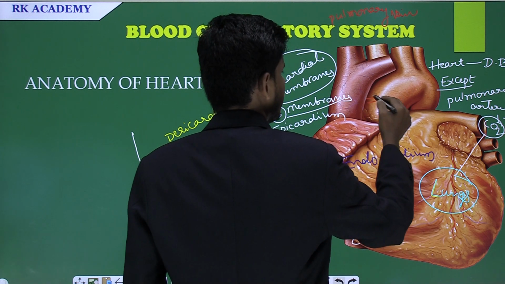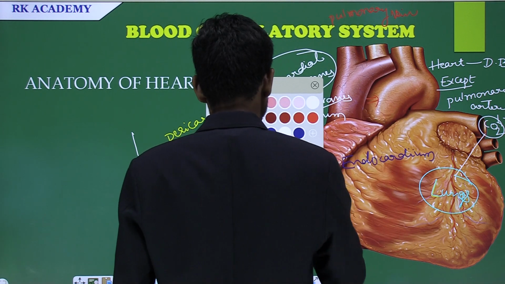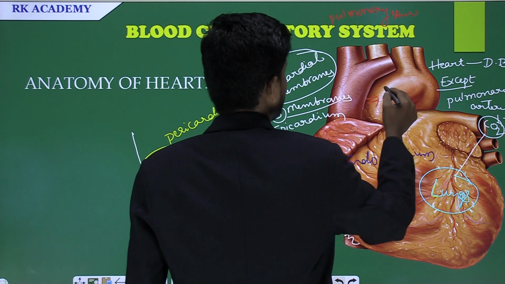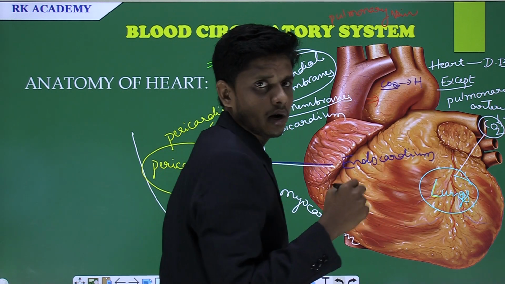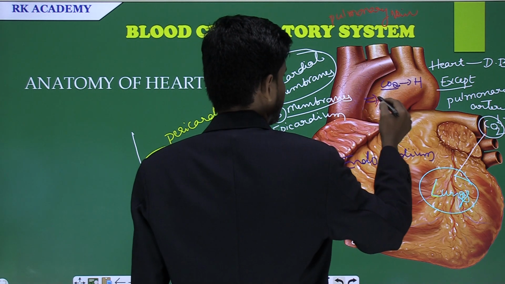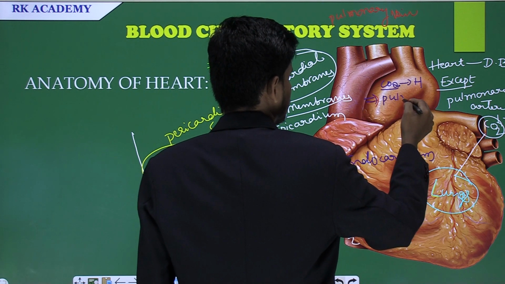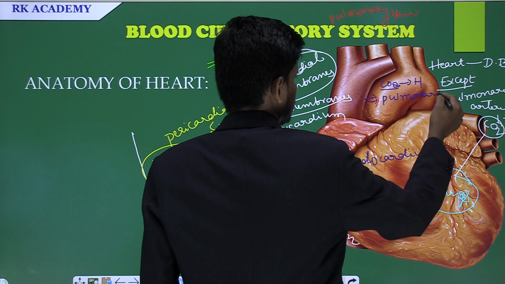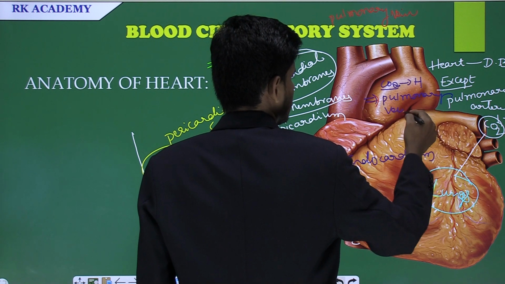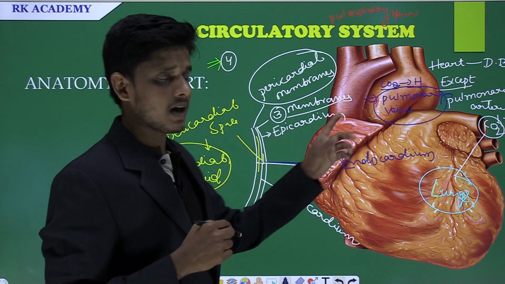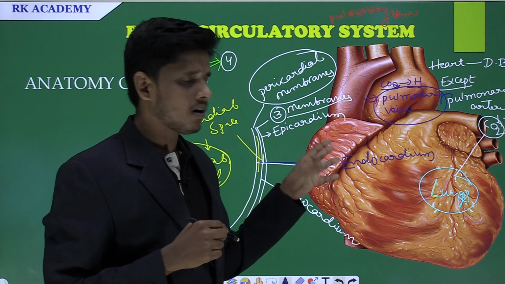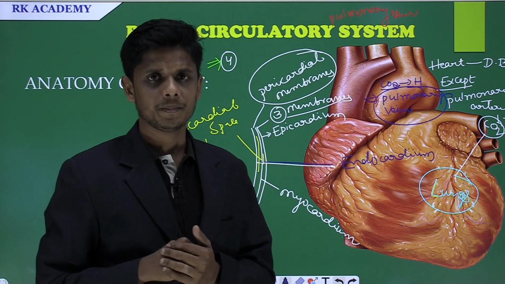As I told you, what is the function of the vein? The function of the vein is to carry deoxygenated blood from the different parts to the heart. But in this situation, the pulmonary vein is there. What is that? The pulmonary vein carries pure blood that has been made in the lungs towards the heart, and the heart sends the blood into the different parts of the body.